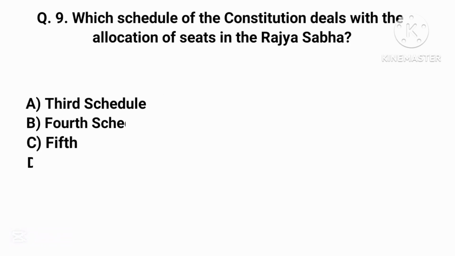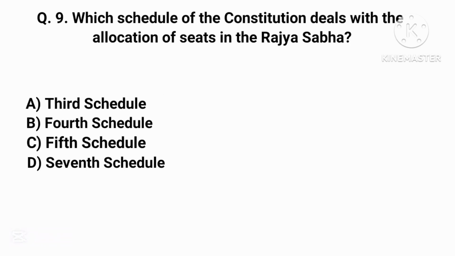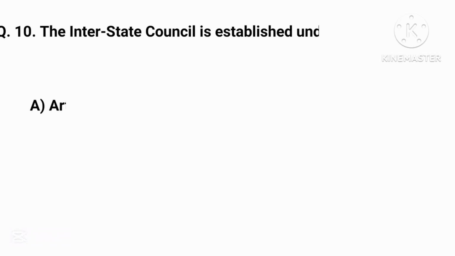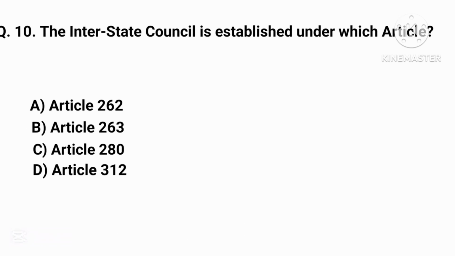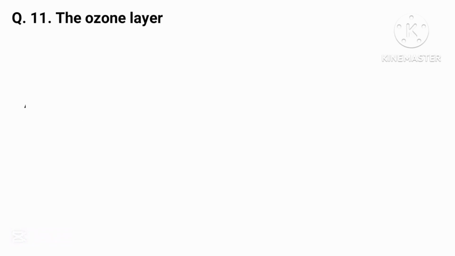Which schedule of the Constitution deals with the allocation of seats in the Rajya Sabha? Correct answer is option B, 4th Schedule. The Inter-State Council is established under which article? Correct answer is option B, Article 263.